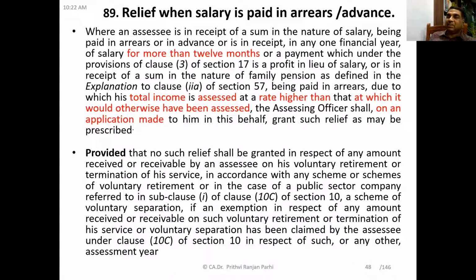In this situation, what will happen? The assessing officer shall, on application made by him, that means the employee or the assessee needs to make an application. And on the basis of that application, the assessing officer may grant relief as may be prescribed. Okay, how will relief be computed? What is the assessing officer actually going to do? He will find out, first of all, how much salary the employee is going to pay.